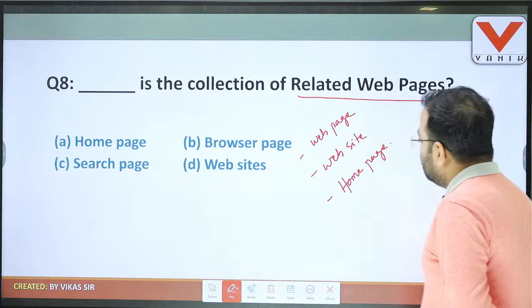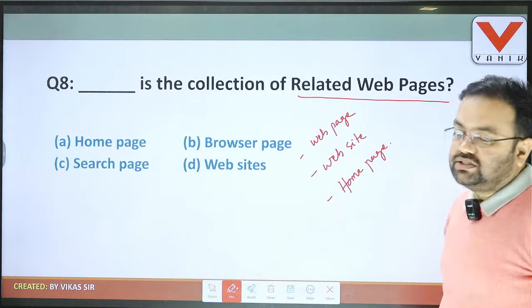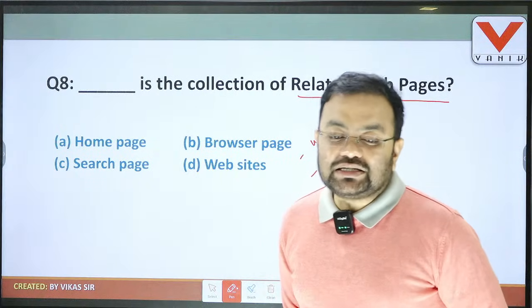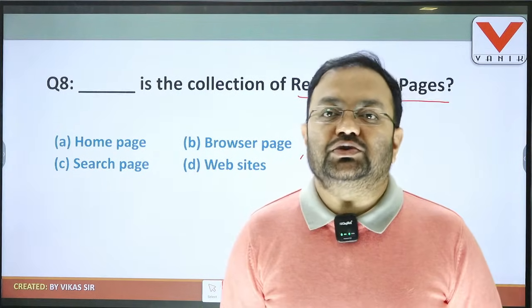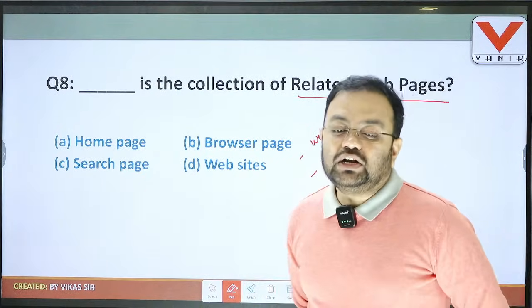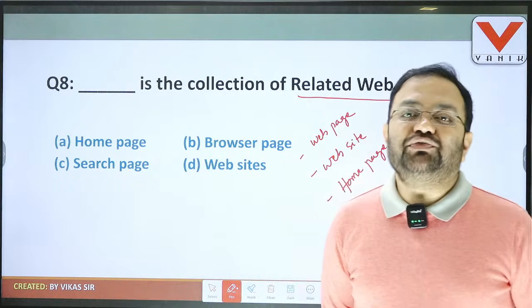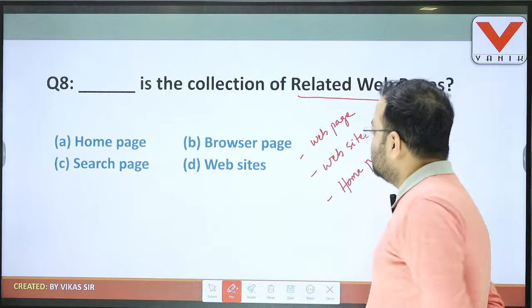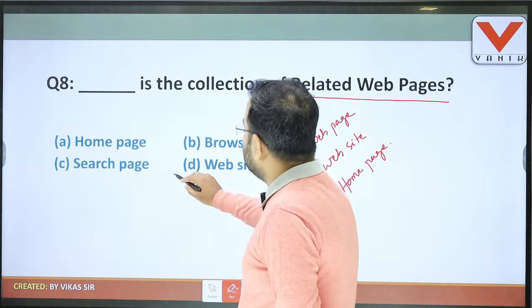Okay, web page, website, and home page. So it has asked: dash is the collection of related web pages. So students, remember, when the related web pages are linked together, it forms a website. So here the answer is D, website.